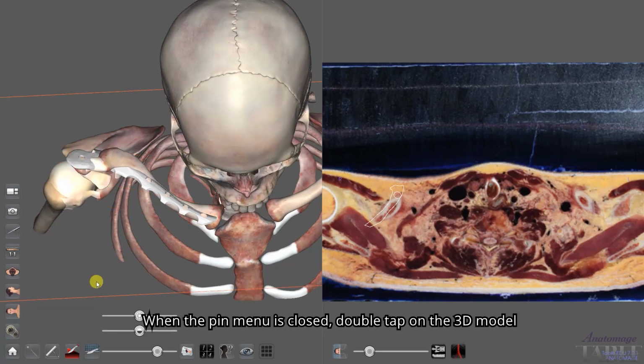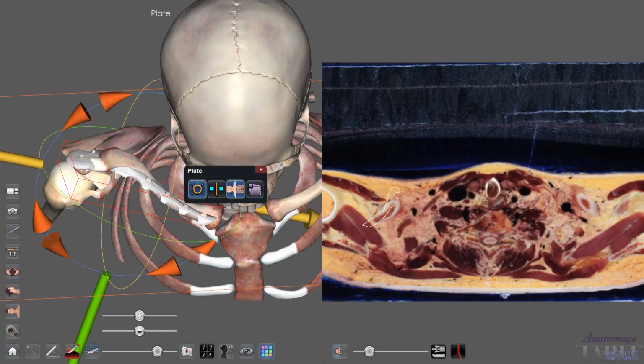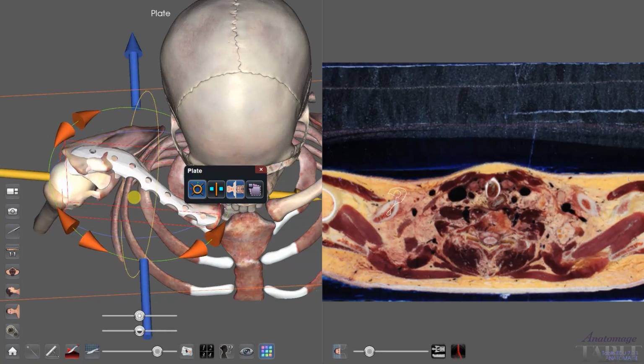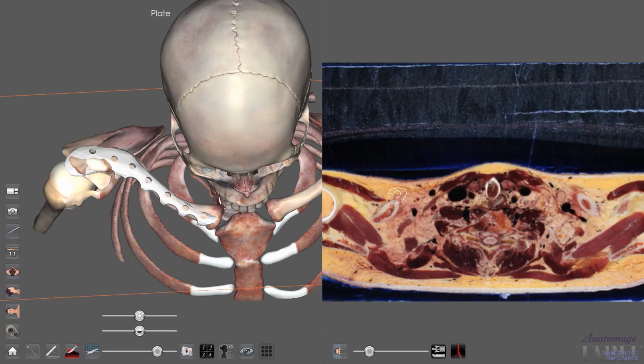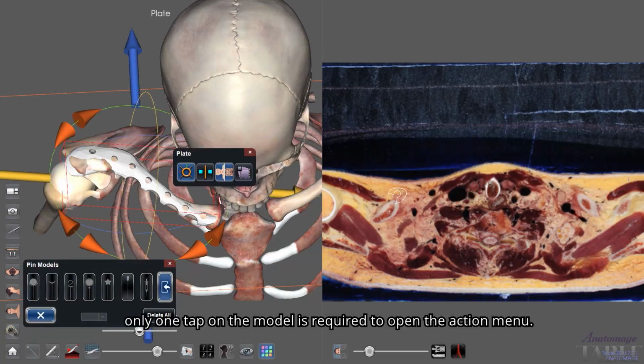When the pin menu is closed, double tap on the 3D model to open the action menu. If the pin menu is open, only one tap on the model is required to open the action menu.